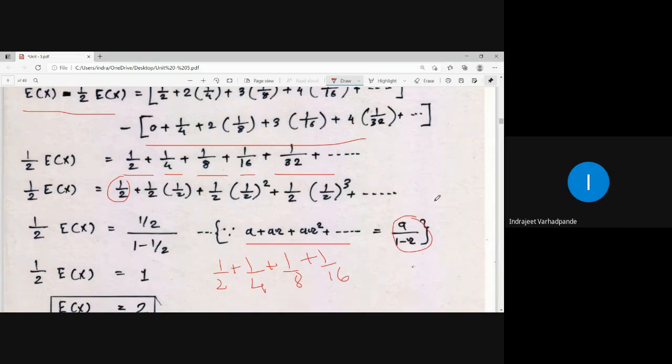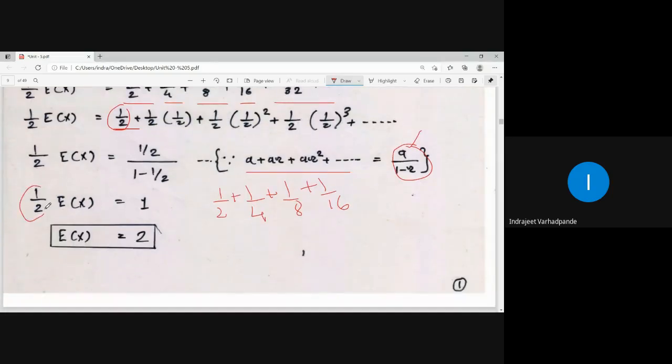The sum is the first term of the sequence a upon 1 minus r, where r is the common ratio and a is the first term. What is the first term? It is half. What is the common ratio? Half. So half upon 1 minus half, that is 1, and this half goes to the other side, and the value we get is: expectation of x is equal to 2.